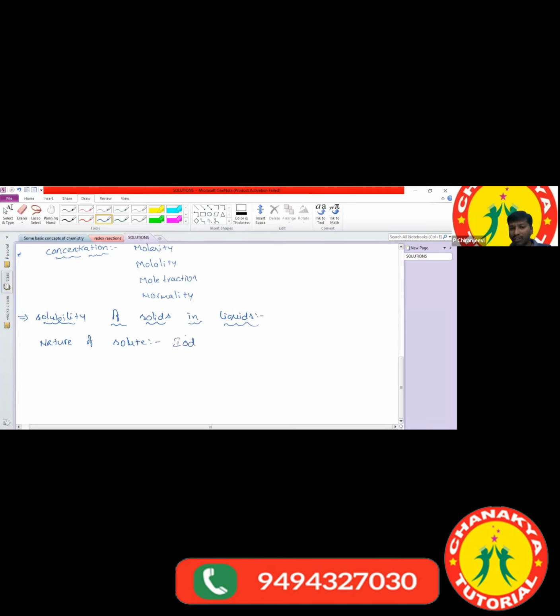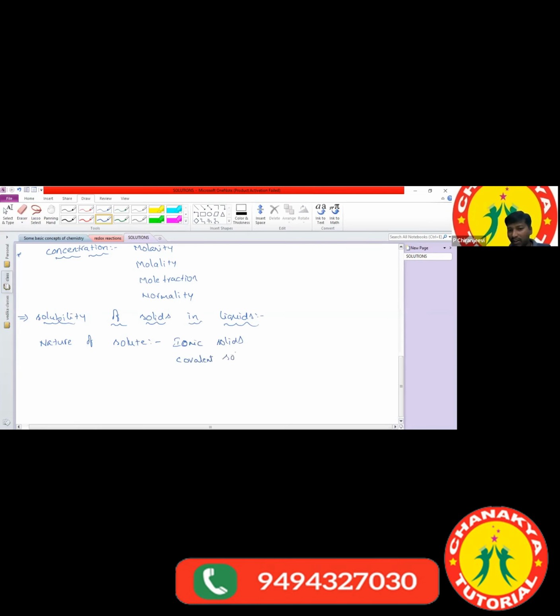We have ionic solids, and the second one is covalent solids.